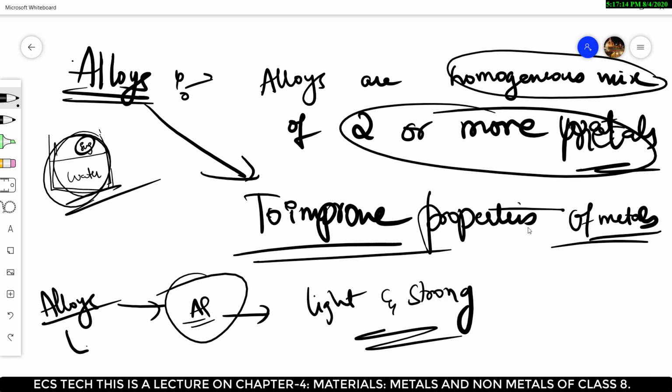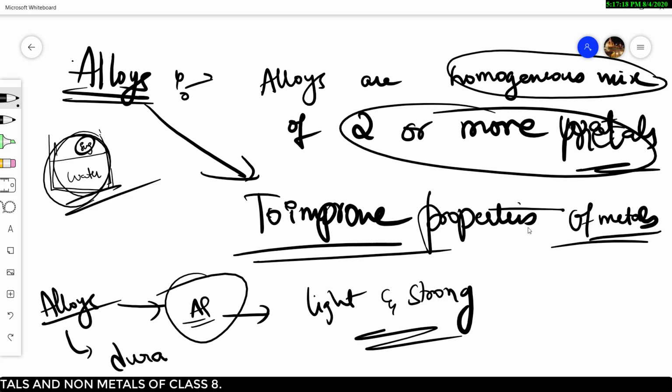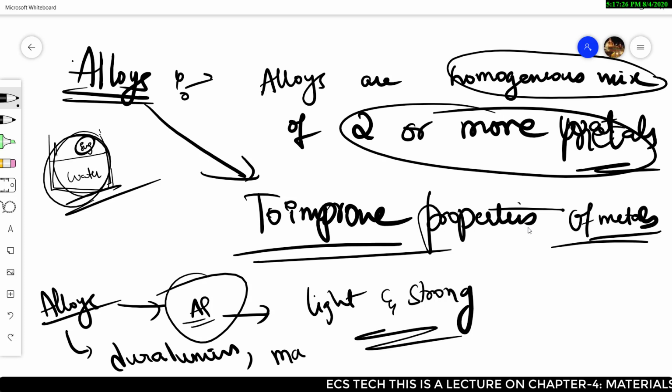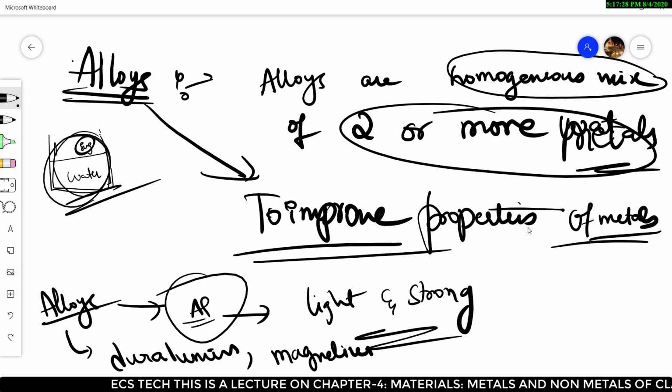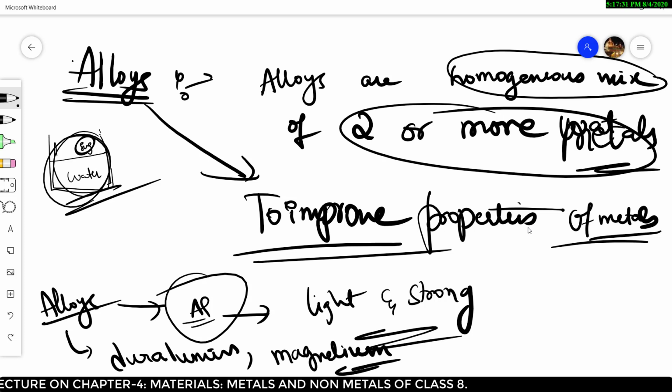Some alloys of aluminium are duralumin and magnalium, which contains magnesium.